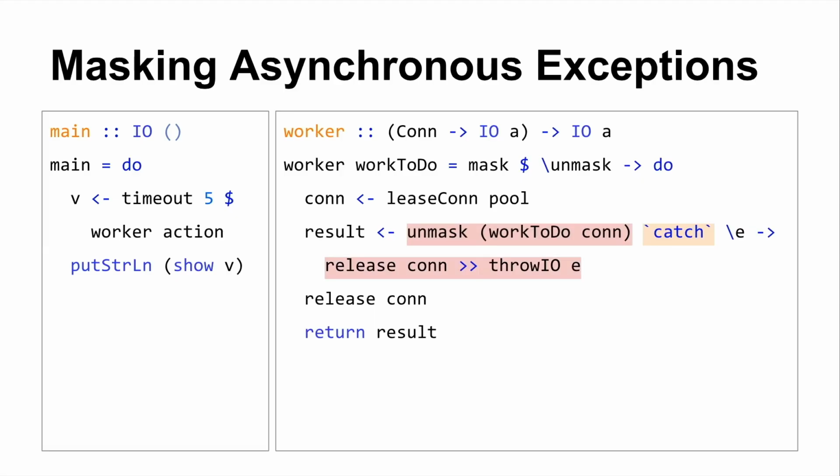Yeah, exactly. Let's say that this little guy timed out. This guy signaled to this little guy that it was time to be done. The asynchronous exception would be, we'd unmask. Well, anyways, I would unmask at this point. The asynchronously delivered exception would be raised here. My catch, the handler that I'd installed using catch, would run, and then I'd have a chance to release and rethrow the error. So I wouldn't actually hit here and here. It wouldn't matter. I'd rethrow the error and my program would terminate. But at least I could release that.